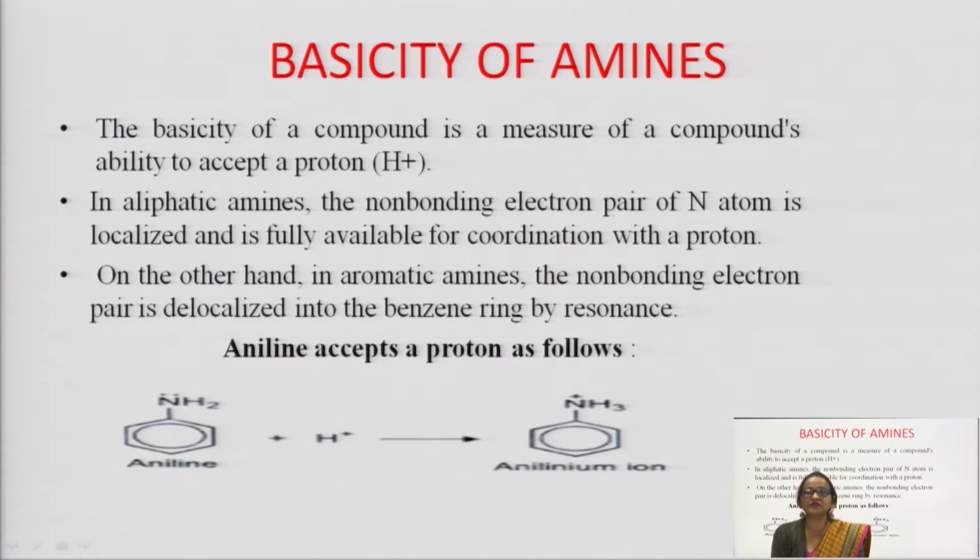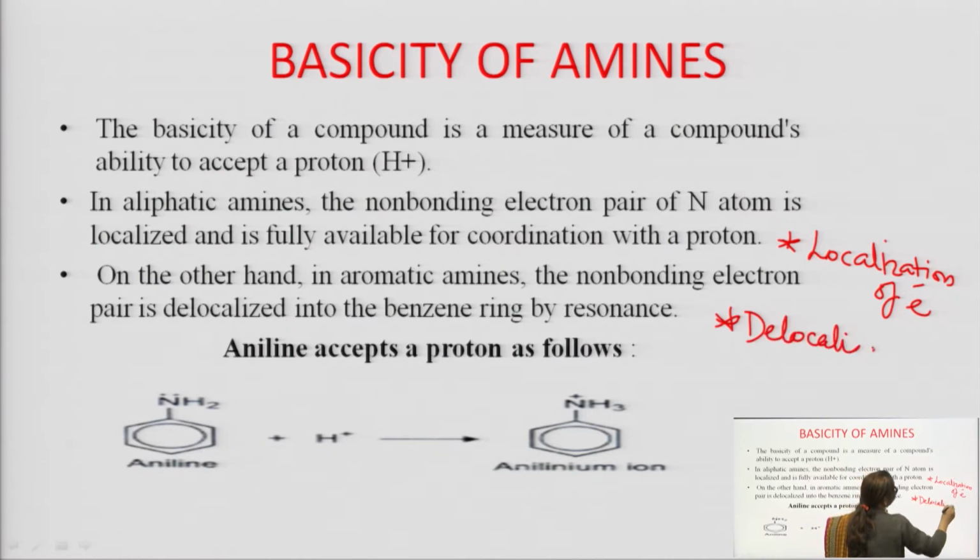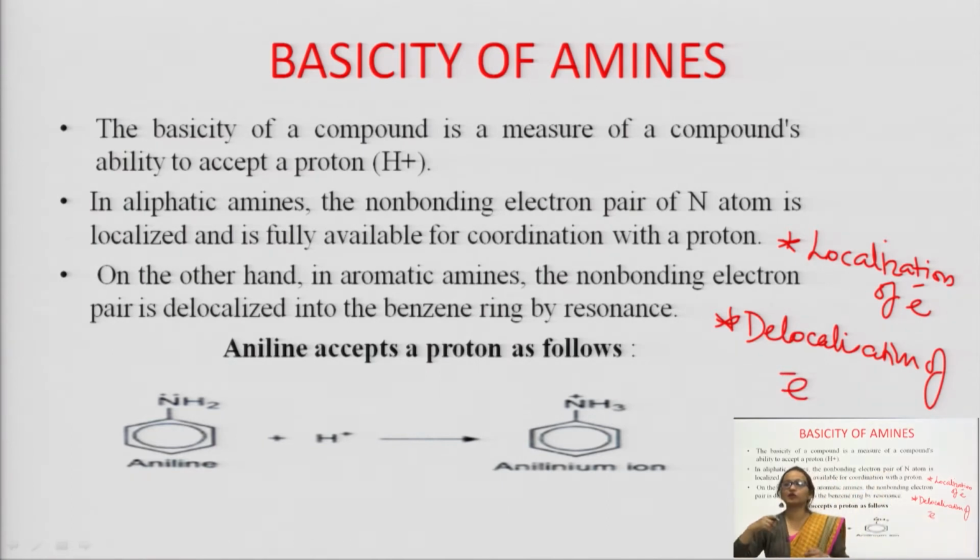In aliphatic amines, the non-bonding electron pair of the nitrogen atom is localized. Two terms are there, and again these terms are very important and I think you people are not familiar with them. One term is localization of electrons, and the second term is delocalization of electrons, right? What is the relation between these?